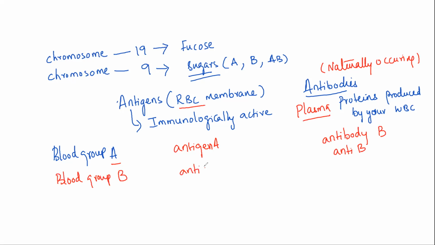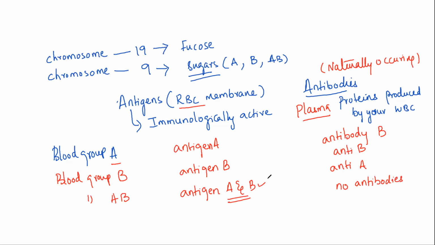And now we'll be considering blood group B. As we know that antigen B is present, so we call it blood group B, and they have an antibody A. And we have blood group AB, which comprises both the antigens, A as well as B. We have seen a while ago that they do not have any antibodies, because if they had any of the antibodies, they would have reacted with these antigens, which are very immunologically active. They will trigger the antibodies, which will lead to agglutination and hemolyzing of the RBCs, which is going to lead to death because of the blood clot.